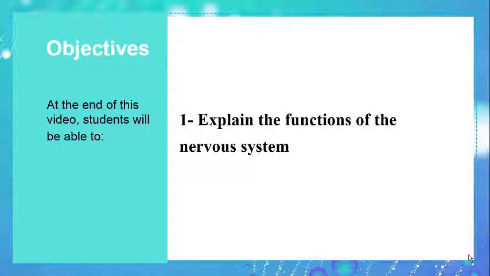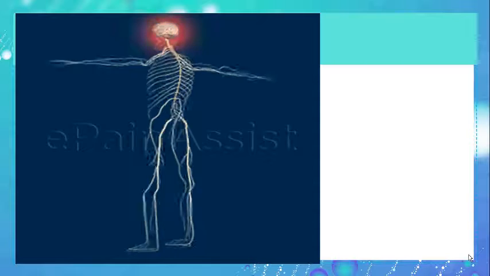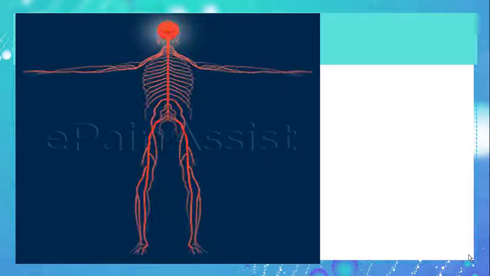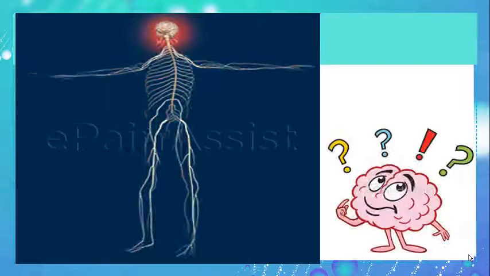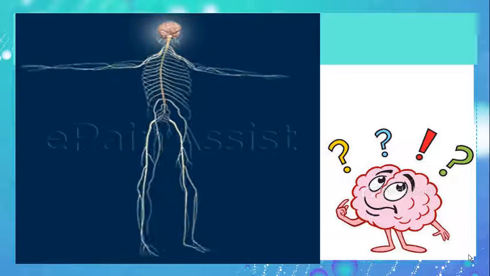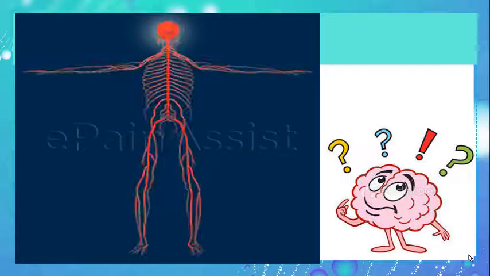At the end of this video, students will be able to explain the functions of the nervous system. Till now, we talked a lot about body control, but how does the nervous system do this? What functions are done by this system in order to control our body?